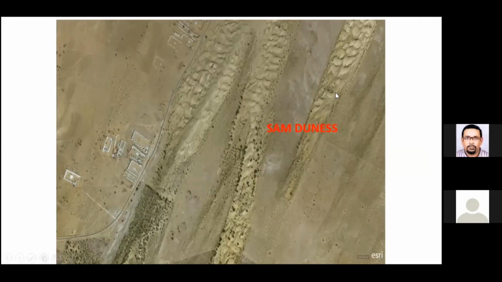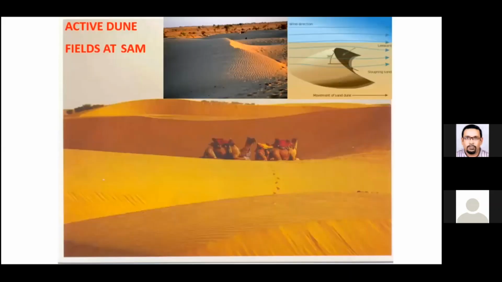And here you see largely they are confined to such linear belts. These are the active barkans, but they are confined to these linear belts separated by the dune-free areas. These are the major interdunes actually. So this can explain the actual mechanism for their formation. These barkans I'm just showing you here are shaped like this, and the wind directions are from west to east. This is in the photograph, and they are very common features of the active sand.